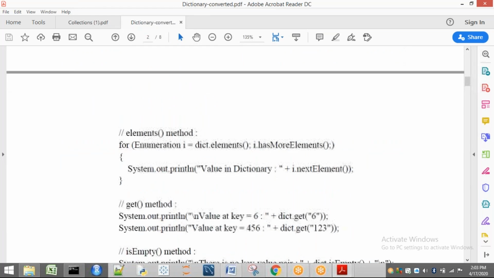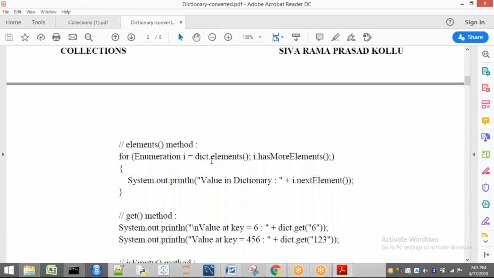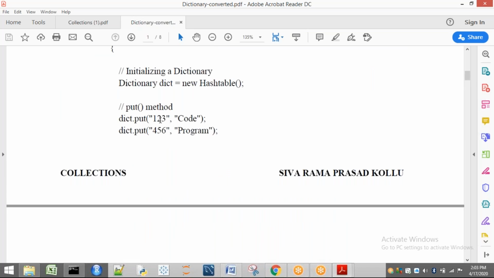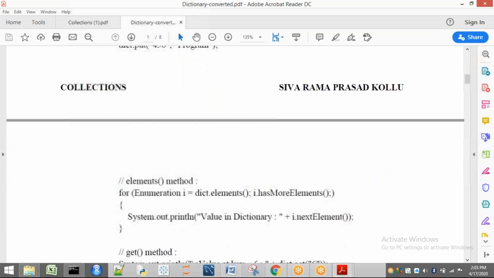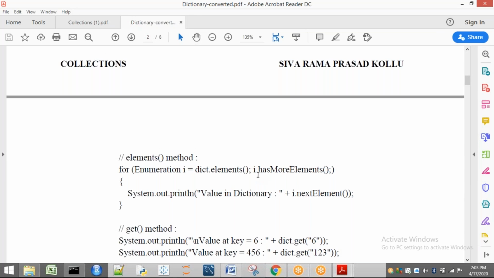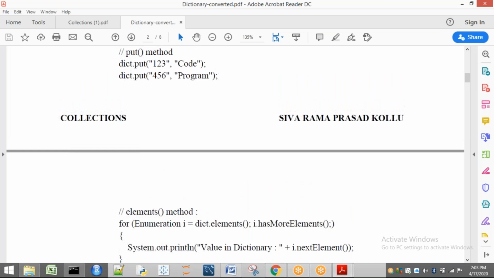Next, if I want to retrieve those things, see here, what I have to do is: Enumeration i equals dict.elements. Dict.elements means, in dict what we are having: 123 code is there, 456 program is there. This is one entry and this is the second entry. If you want to get these things one by one from the dictionary, I use dict.elements. First it is also going to check i.hasMoreElements. Is i having any elements? Then it will go here.